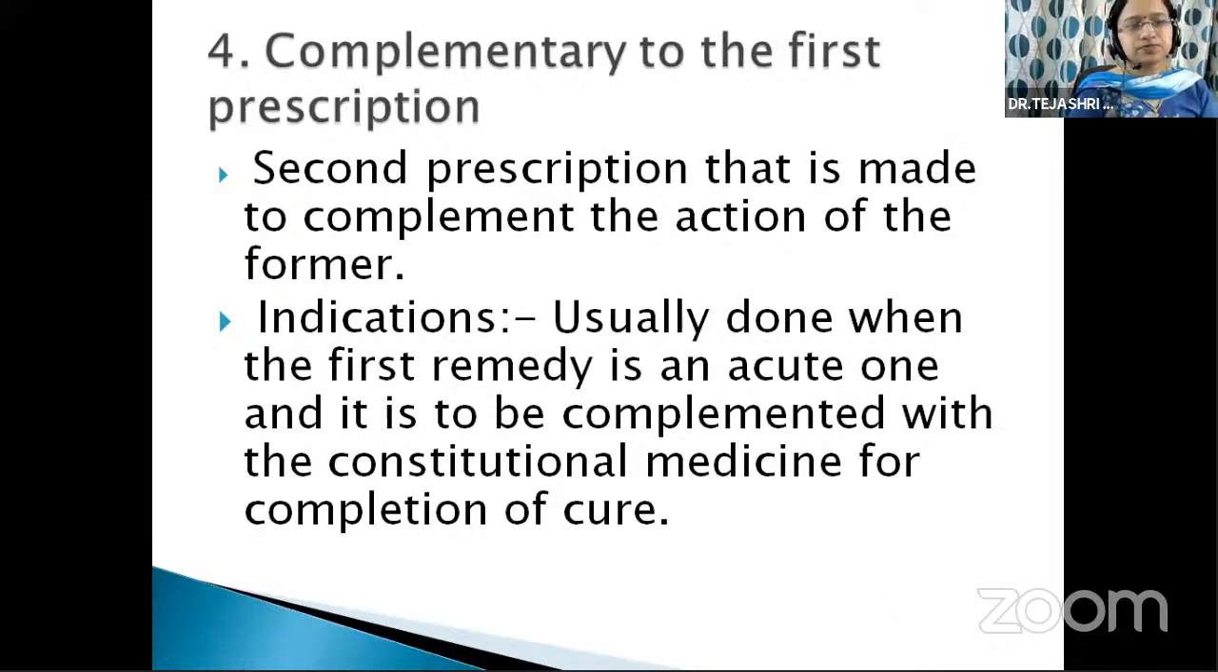Next, now the fourth prescription. We have already seen three types of second prescription. First is repetition of the same remedy. Second is antidote. And third is change of remedy having no relation with the first prescription.